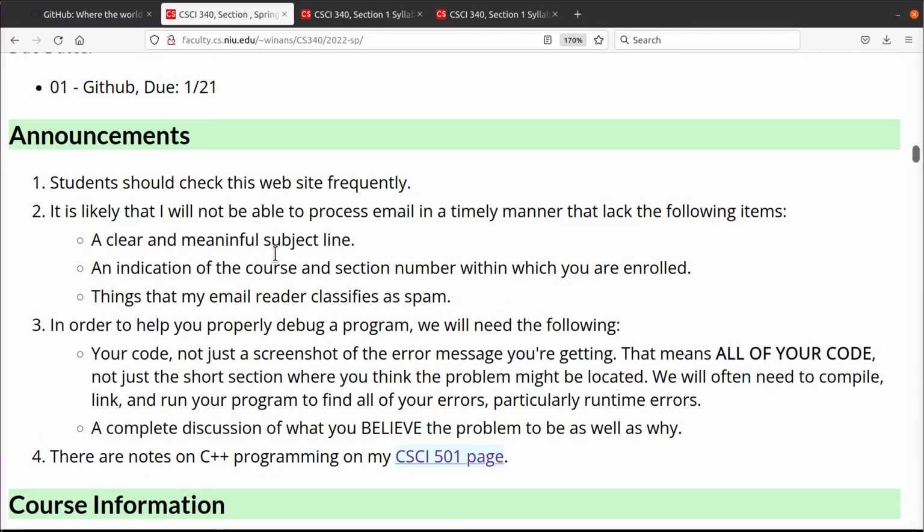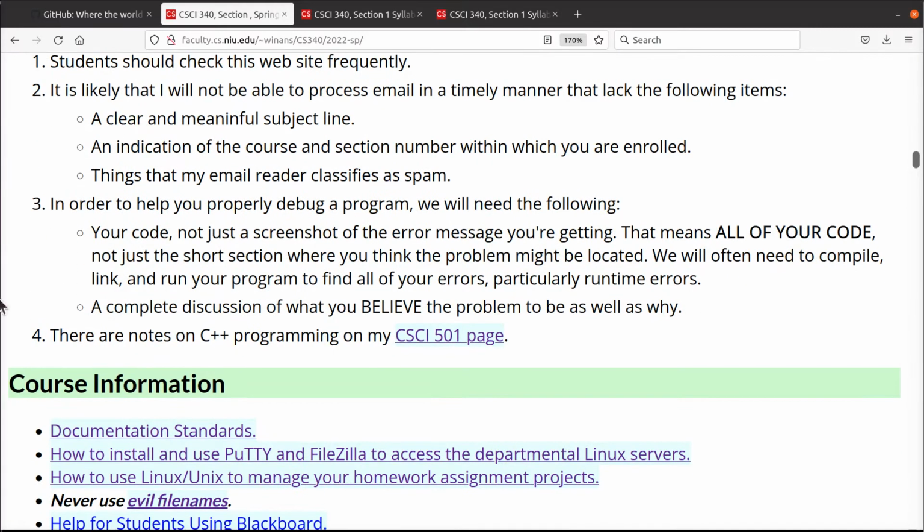Here's some announcements. It just simply says, come back here and check the website from time to time. When I make changes to this web page, I will do my best effort to announce what has been changed by posting an announcement into Blackboard.